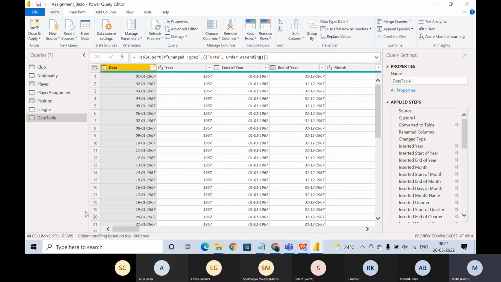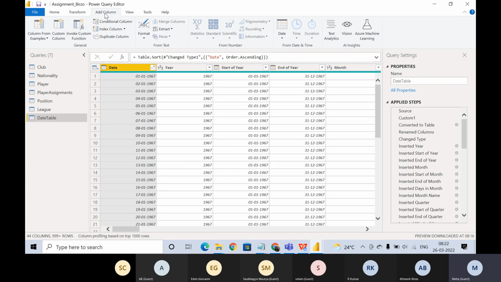Basically, 2-3 things that we started with and ended up on. The first thing we thought was that we will go to Edit Query, do Add Column and create a custom column. That is also one approach, but then it will add a column in the existing table. Whenever you want to add any transformation in a table, you can go to Add Column and do whatever you want.